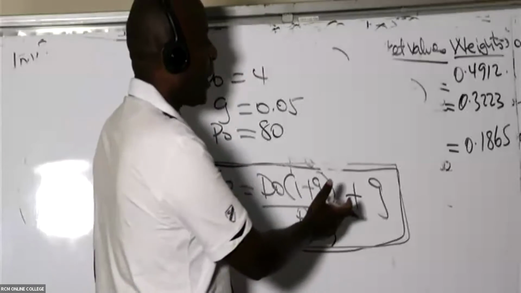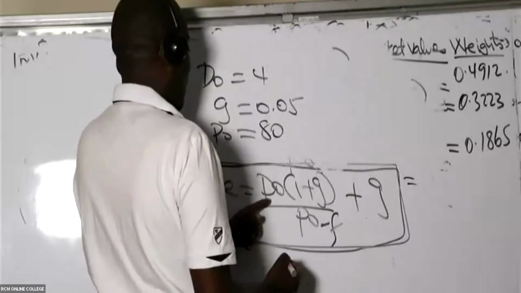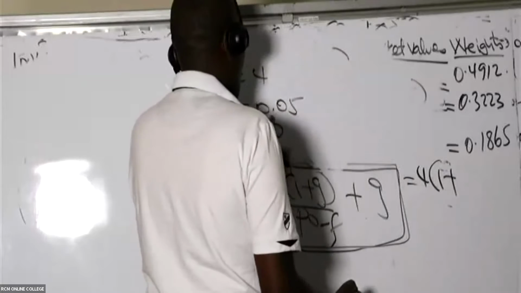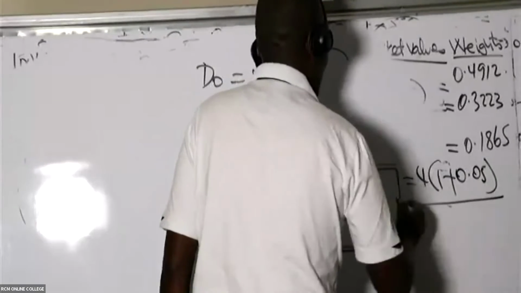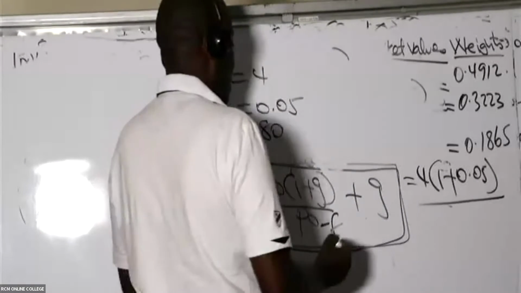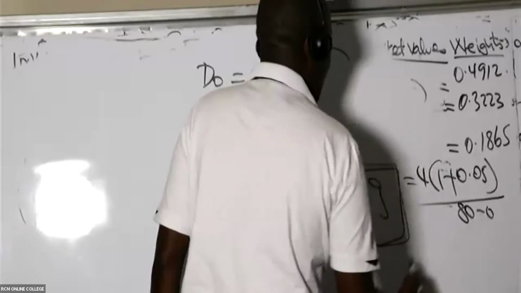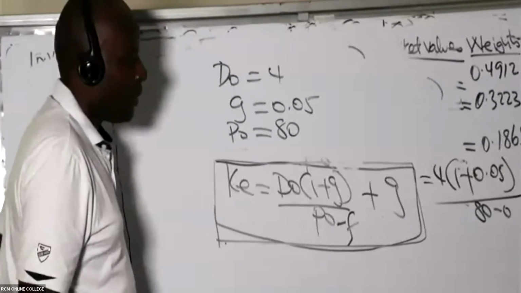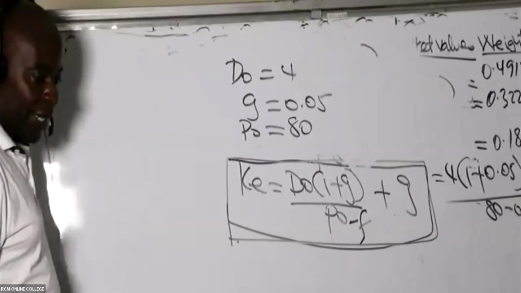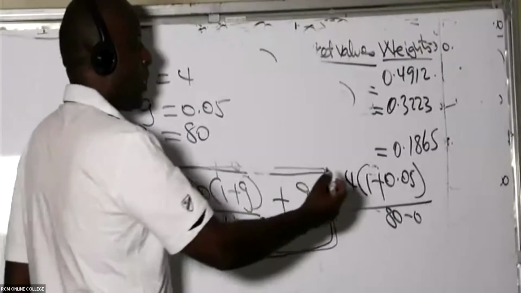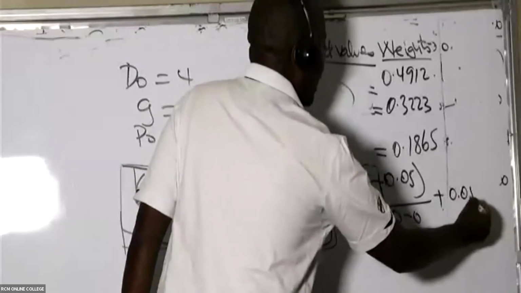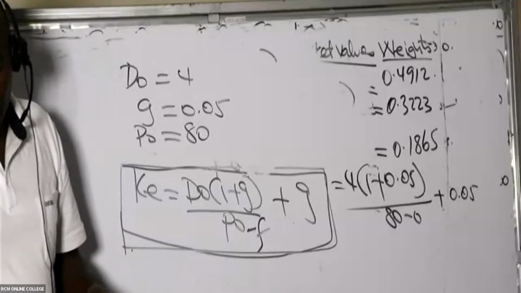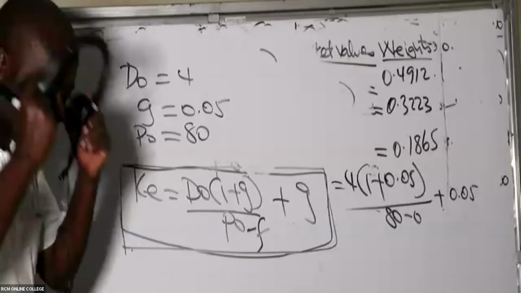D0 is 4 into 1 plus growth rate, 0.05, all over P0, which has been given as 80. We do not have any flotation cost in this question. And then I need to add the growth rate again. Please don't forget this growth rate, which is independent: 0.05. So using your calculators, you should be able to give us this answer.